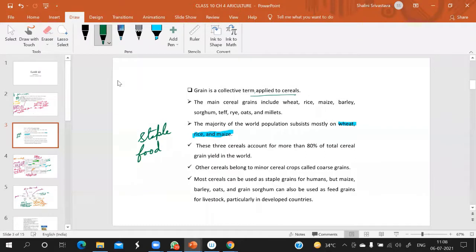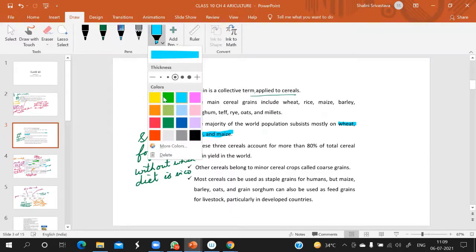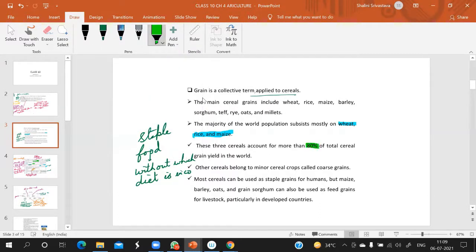Staple food means what? Speak up. It means without which our diet is incomplete. Yes, without which the diet is incomplete. So wheat, rice, and maize. These three cereals account for more than 80% of total cereal grains in the world. Out of whatever we grow in the world, 80% is cereal crops.